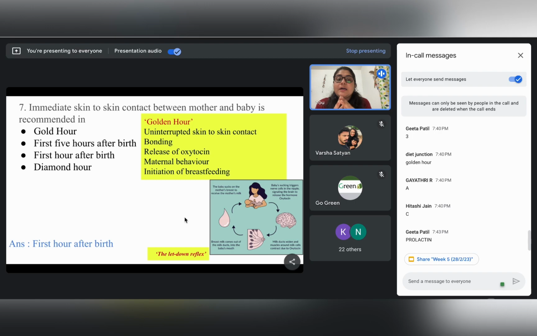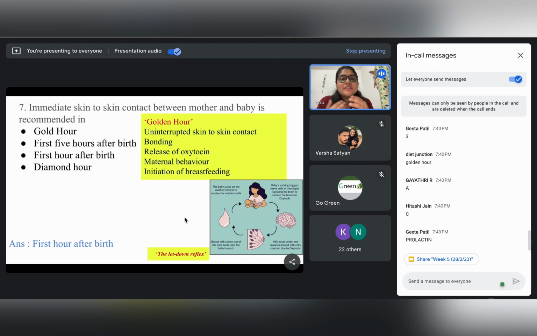So let us go back. This uninterrupted skin to skin contact also results in the release of oxytocin. So this is an entire cycle, a very desirable cycle. If uninterrupted skin to skin contact increases the release of oxytocin, then more milk will also be available for the baby, right? And the breastfeeding phenomenon will be easily executed.